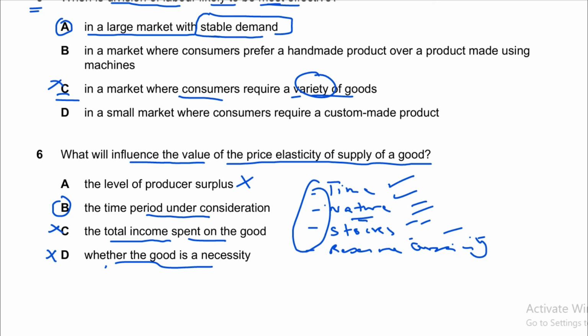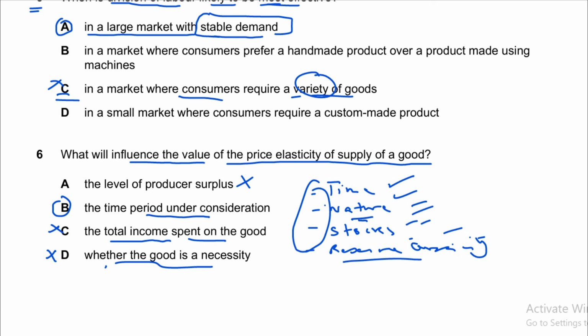Nature of product, there are 2 types of goods, one is perishable good and the other one is durable good. Durable goods have elastic supply, and non-durable goods or perishable goods have inelastic supply, such as agricultural goods have inelastic supply and manufactured goods have elastic supply. Stocks mean how many goods you have already produced and kept in store. Availability of greater stock means you are more flexible to increase the supply when there is change in price in the market. So more stocks mean elastic supply, less stocks mean inelastic supply.